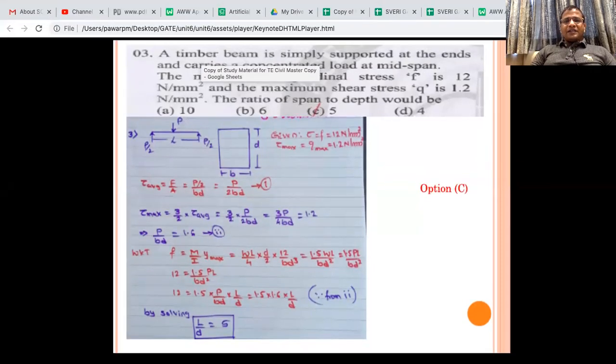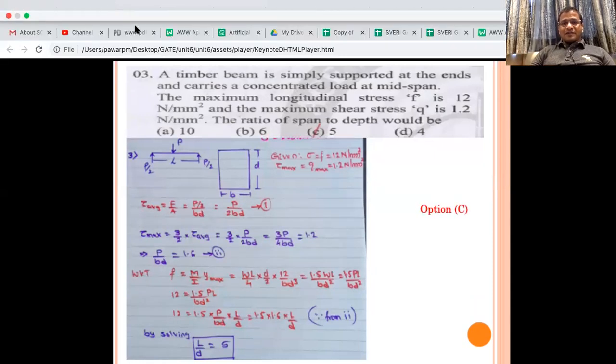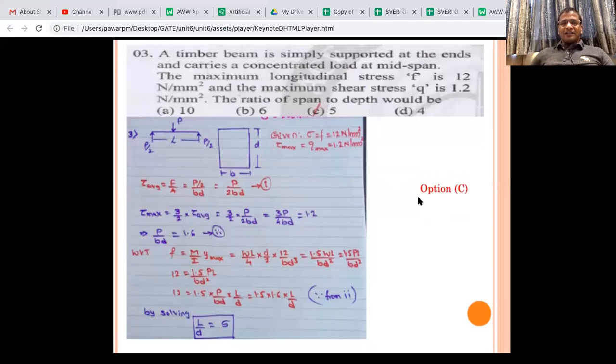Carries the point load at the mid span, and the maximum longitudinal stress sigma is given as 12 Newtons per mm square, and maximum shear stress is given as well. Now here you see the combination of shear stress formula and bending stress formula. Such problem we have taken in the class, but we will repeat.